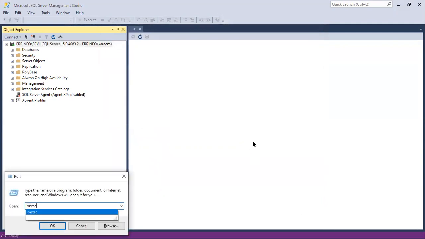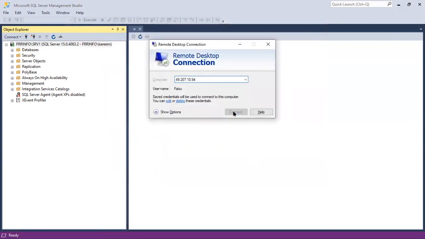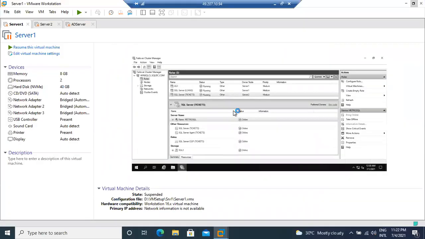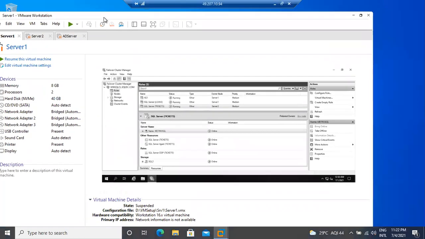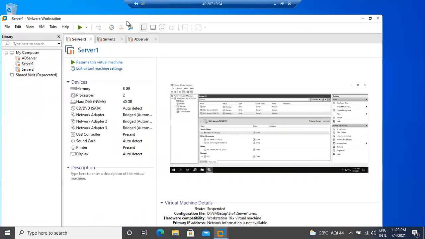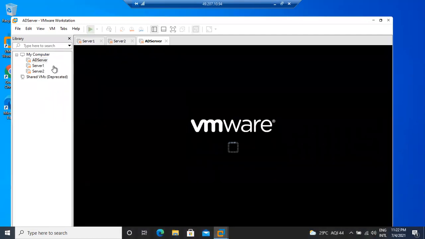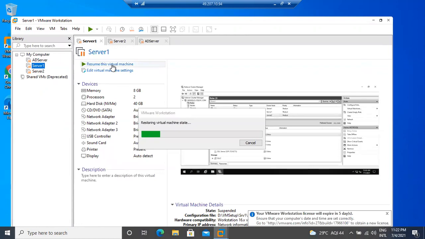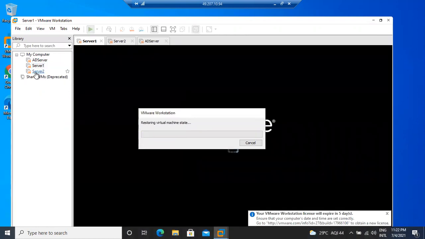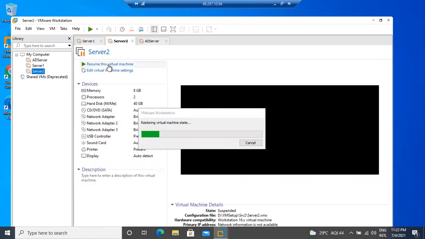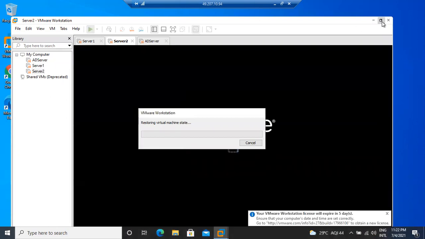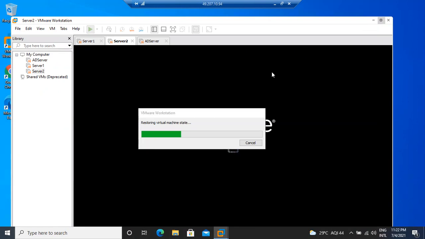Already, in my another server, I have configured a cluster setup also. Check here, we already know a cluster is a group of servers, right? Here we need an Active Directory server, we'll discuss that later. This is server 1 or node 1. This is server 2, node 2. Like this, by using multiple machines, we can create the cluster setup.